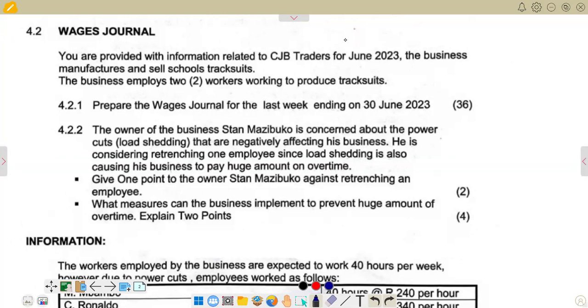In this video, we want to look at preparation of the wages journal. We are going to look specifically at question 4.2. This is a question paper of June 2023, and we are going to go through what is required and answer the question.